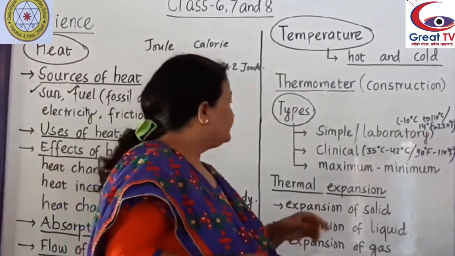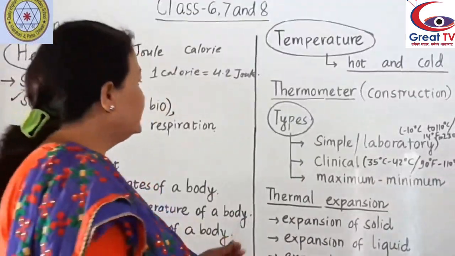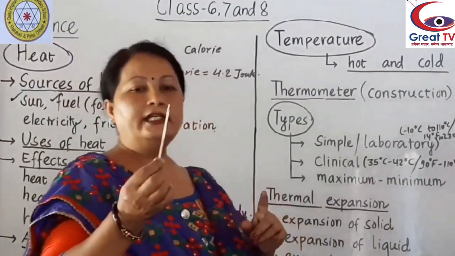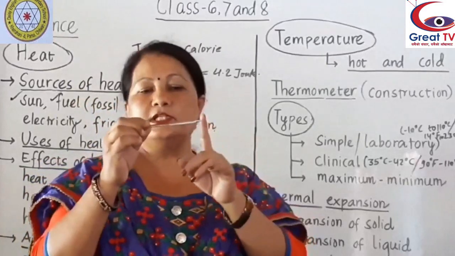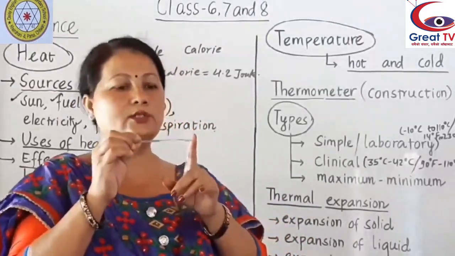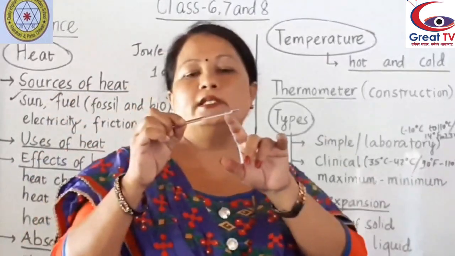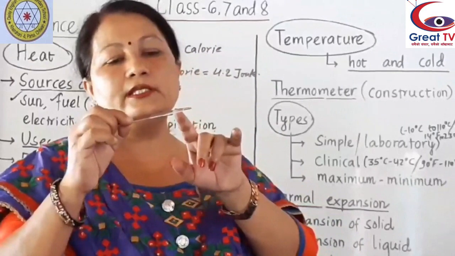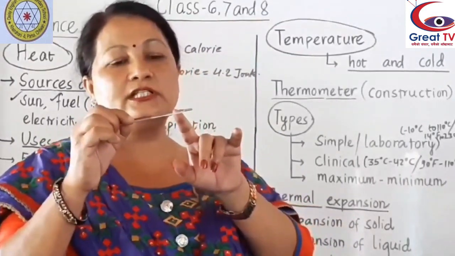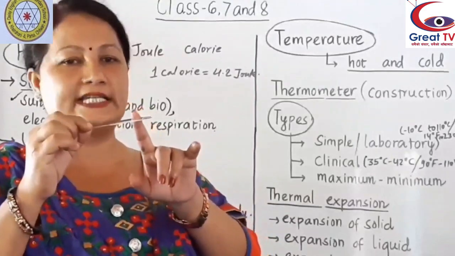And the next one is the clinical thermometer. The thermometer which is used to measure temperature of the human body is called a clinical thermometer. In this thermometer, there is a narrow constriction near the bulb, that is called a kink or constriction.